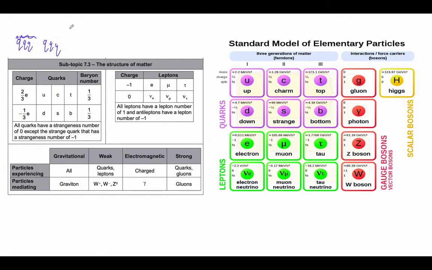You have to remember that a proton is up, up, down, and that a neutron is up, down, down. You should be able to, with this, calculate the strangeness and all that stuff and the charge given quark compositions.